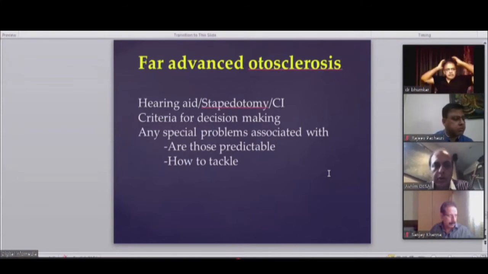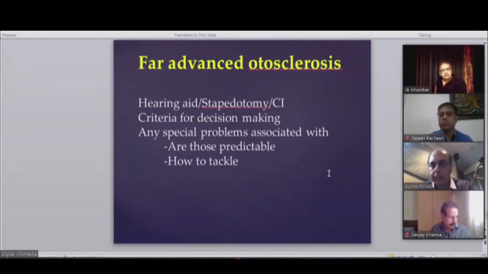Suppose CT is not showing too much involvement of the cochlea, but the speech discrimination is poor and the air-bone gap is very little, better to go with the hearing aid, and then cochlear implant if it doesn't work. So the indications of the 3 things are different.